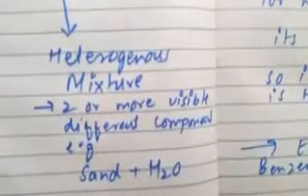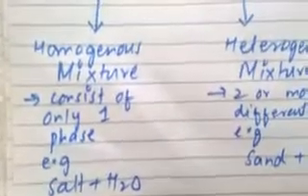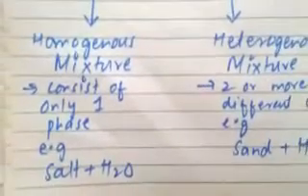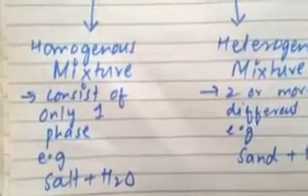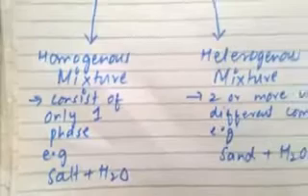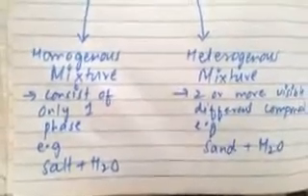So a heterogeneous mixture has sand plus water, and a homogeneous mixture is salt plus water, because when we dissolve salt in water, they are completely miscible. They have uniform composition throughout. So this is an example of homogeneous and heterogeneous mixtures.